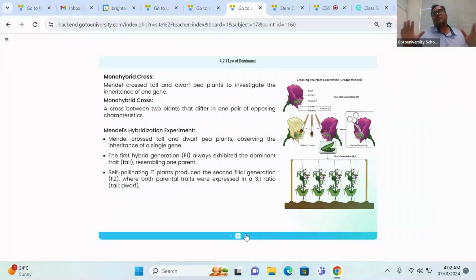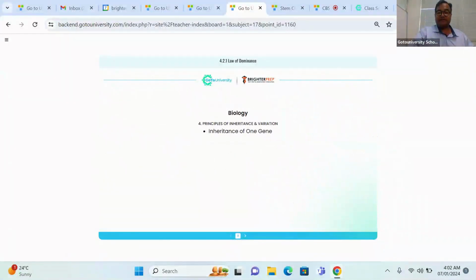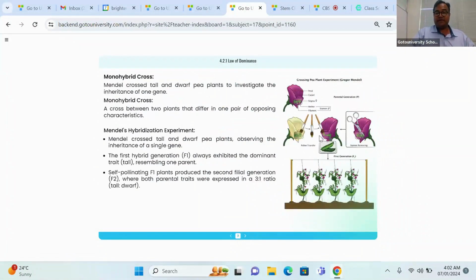So in the monohybrid cross, when we do the cross between two individuals varying in one character, we get one particular hybrid, or two particular hybrids, and we need to calculate like this, right? Can you see this place here? I am zooming in for you to have a better look. In this monohybrid cross, can you see the purple color and the white color flower?